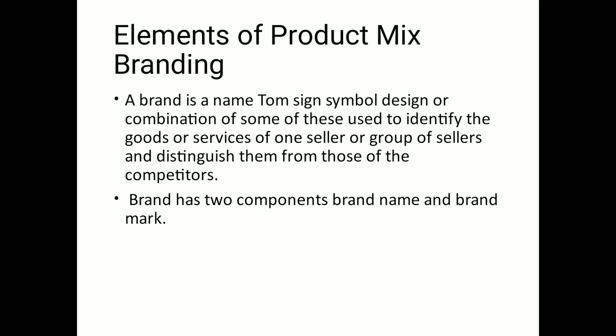So to give you a short mind map, under the first P of marketing, that is product, we learnt about the meaning of the product, the classification of product, that is consumer and industrial, and now we are studying the other three elements, that is branding, packaging, and the labeling of the product. So let us see what branding is.